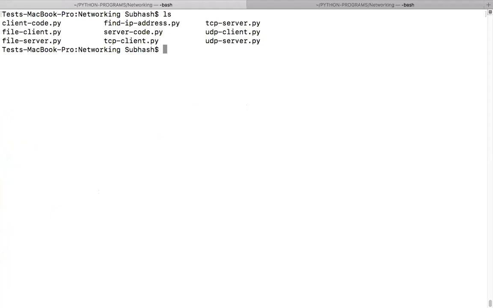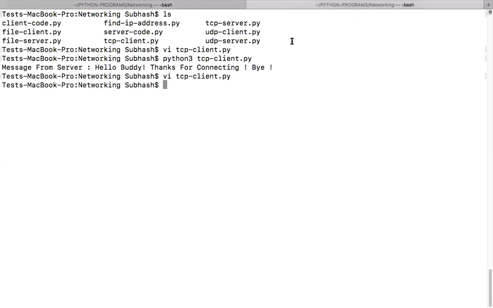Can you do it, guys? Do it for multiple clients. Make listen as 5, and then run the same client on your machine. Try to have some 5 different tabs and then run it. Or you can write a script file which will run these 5 clients automatically, one below the other.